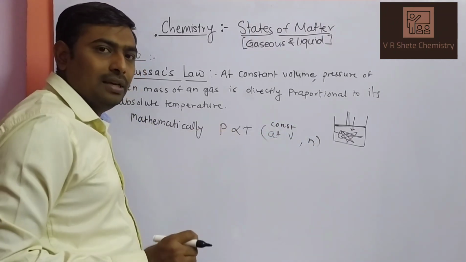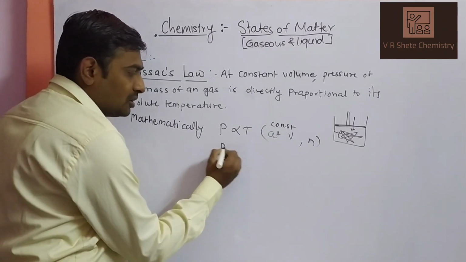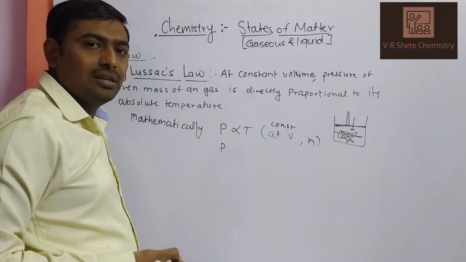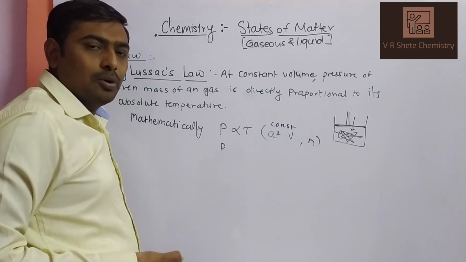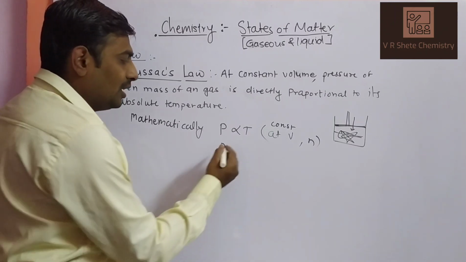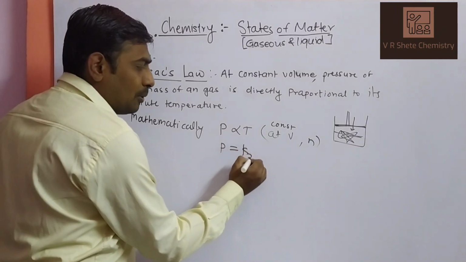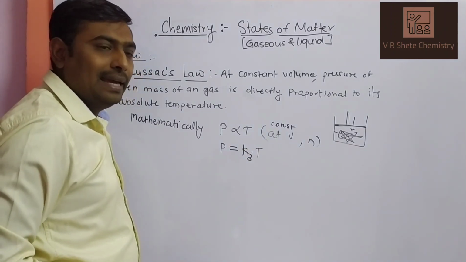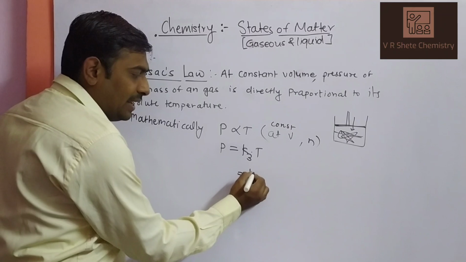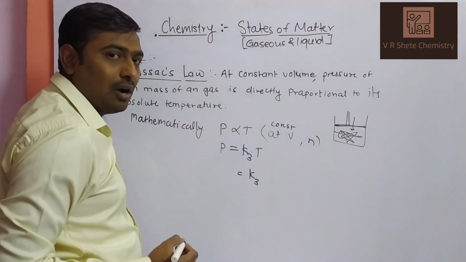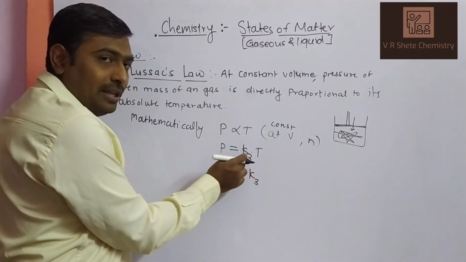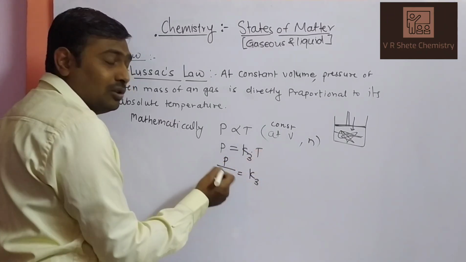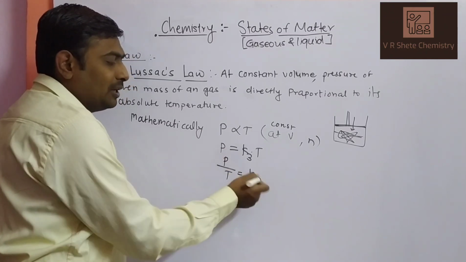To remove this proportionality symbol, we take a proportionality constant. Firstly, we took proportionality constant K1 for Boyle's law. Second, we took K2 for Charles' law. Third, we take K3 as the proportionality constant for Gay-Lussac's law. How do we calculate the value of K3? Just divide by temperature on the left-hand side. So P upon T is equal to K3.